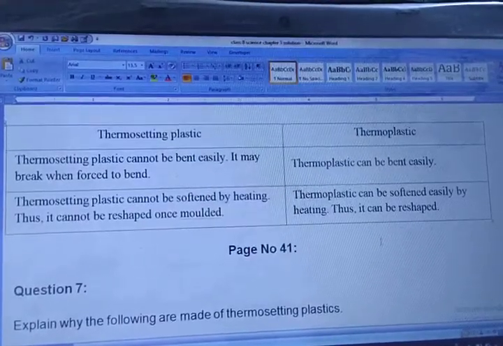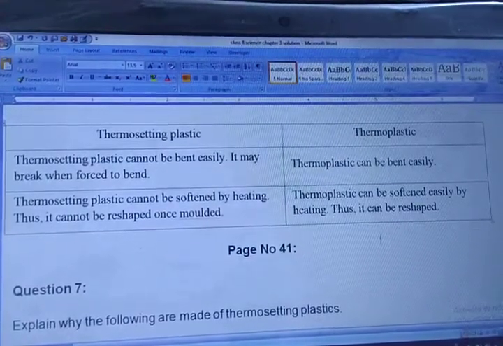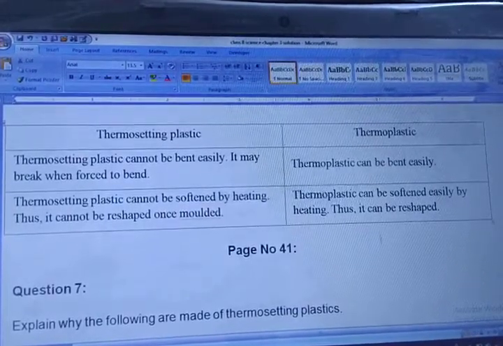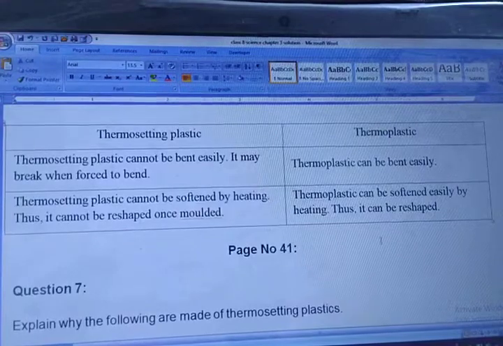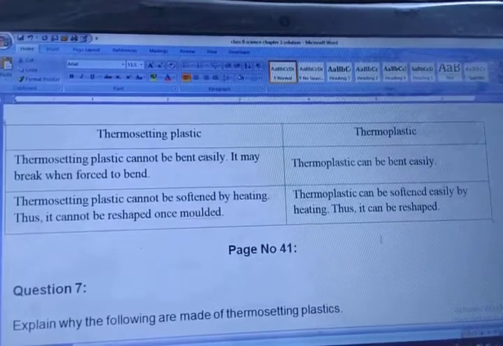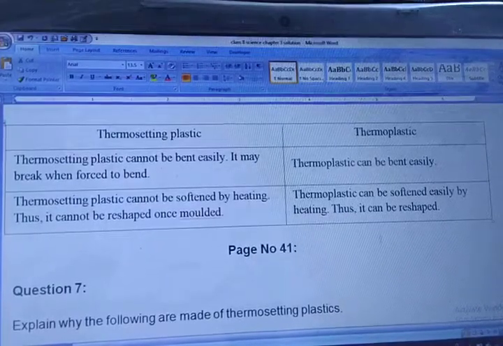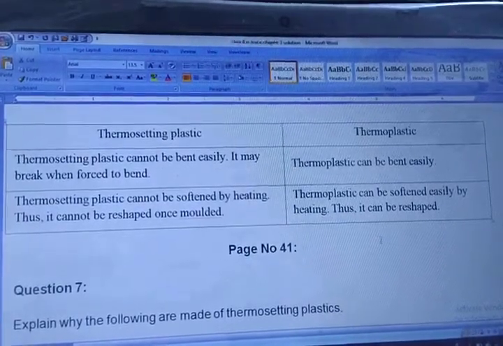Thermosetting plastic cannot be bent easily. It may break when forced to bend. Thermosetting plastic cannot be softened by heating, thus it cannot be reshaped once molded. But what about thermoplastic? Thermoplastic can be bent very easily. Thermoplastic can be softened easily by heating, thus it can be reshaped. So this was our answer number 6.